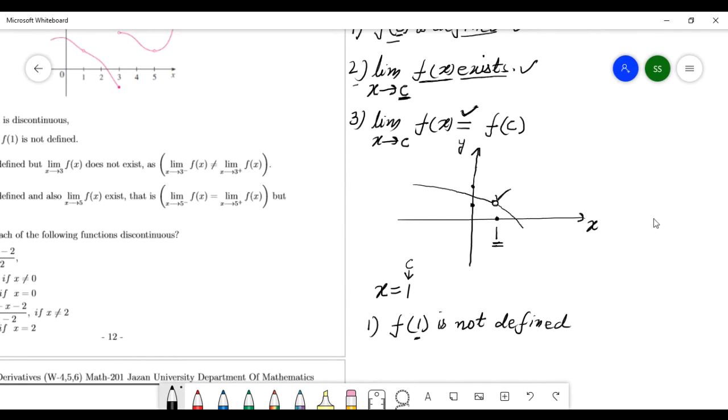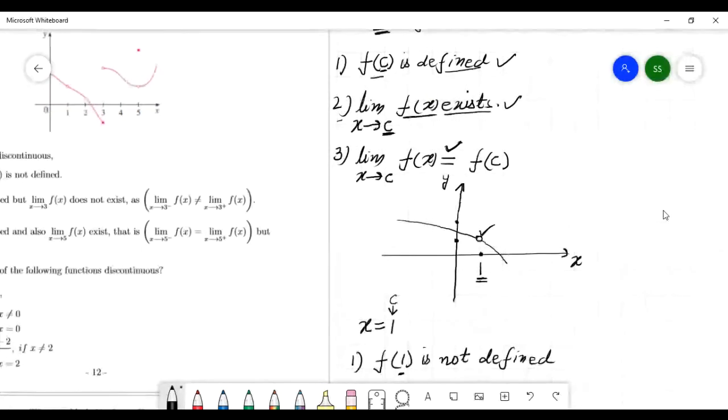It means condition number 1 has failed. This condition number 1, f of 1 is not defined, because in the graph of the function there is a hole, no number. Understand? So the first condition fails.